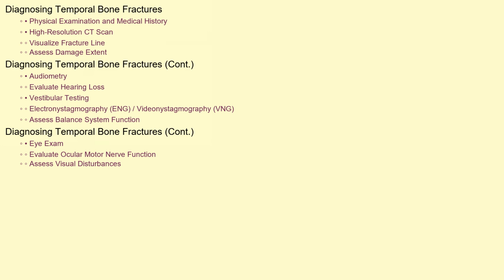Diagnosing a temporal bone fracture typically involves a thorough physical examination and a detailed medical history. A crucial diagnostic tool is a high-resolution computed tomography, or CT scan, of the head. This imaging technique allows doctors to visualize the fracture line and assess the extent of the damage to the temporal bone and surrounding structures. Audiometry, a hearing test, is performed to evaluate the degree of hearing loss. Vestibular testing, including electronystagmography (ENG) or videonystagmography (VNG), helps to assess the function of the balance system. An eye exam is also crucial to evaluate the ocular motor nerve function and any visual disturbance.